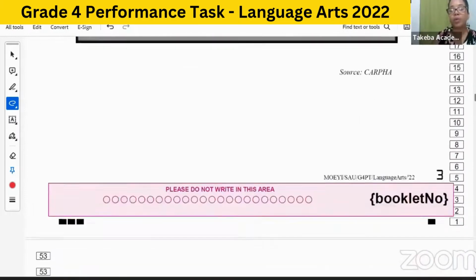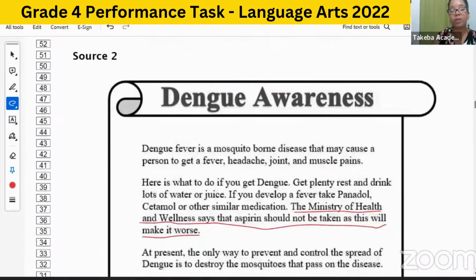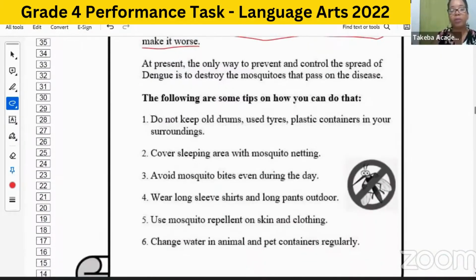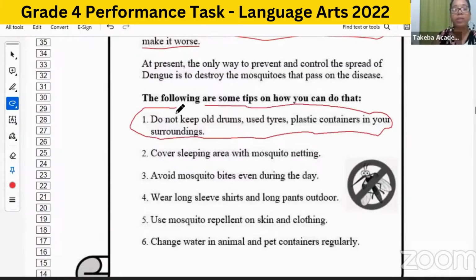And then let's go to source 2. All right, how can we reduce breeding sites? Of course, breeding, they want water, okay? So we need to, of course, not keep old drums and tires. That's how we can reduce the breeding sites because, of course, those things collect water.